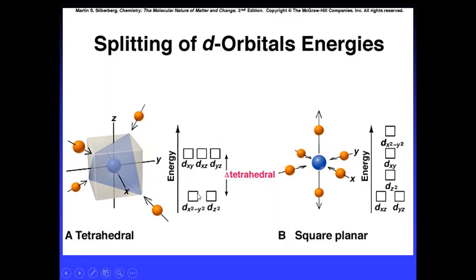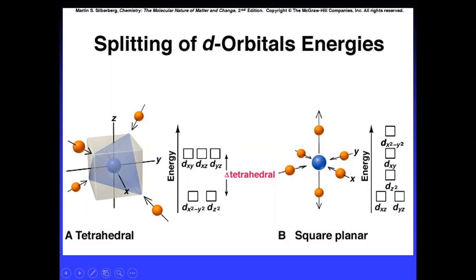In the eg set, dx square minus y square and dz square experience less repulsion, their energy decreased, and they are stabilized. This is the way the energy difference has arisen between the two sets. This is the delta T.